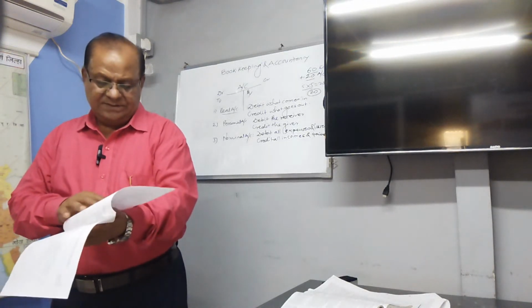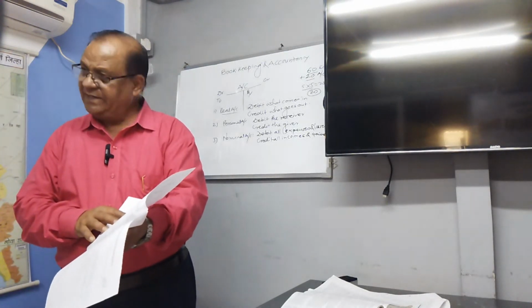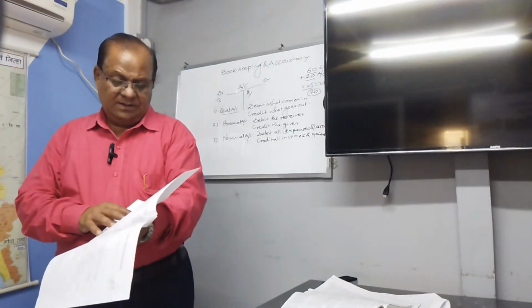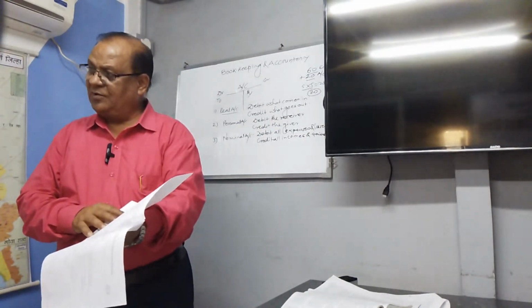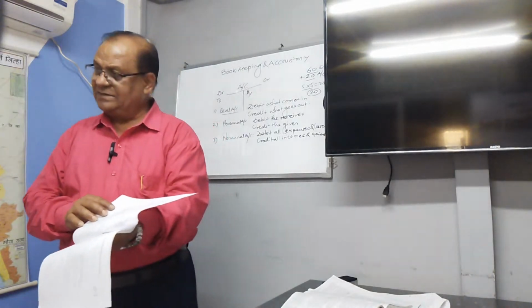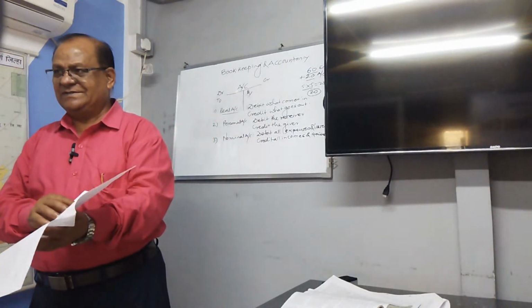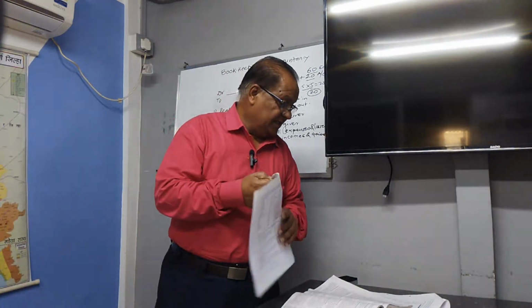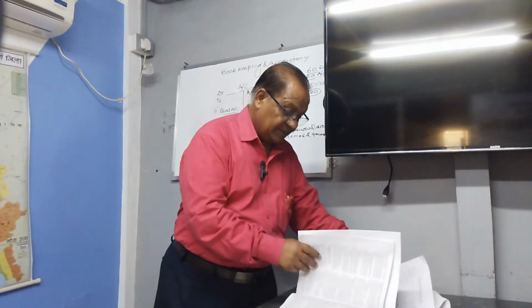So like this. C will be: prepare trading account for the year ended 31st/12/2022. Then prepare profit and loss account for the year 31st/12/22 and prepare balance sheet as on 31st/12/22. Like this. Okay. So these are the things they will give to you. In this, I will explain the things to you.